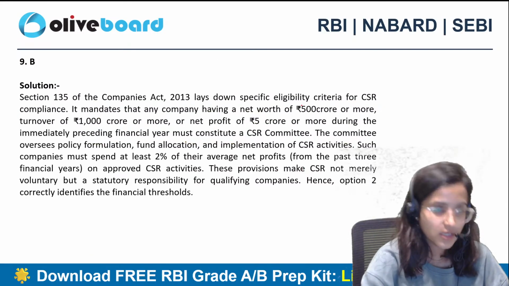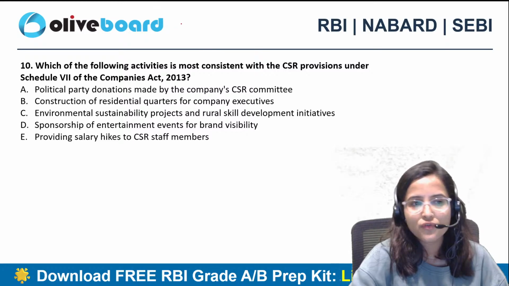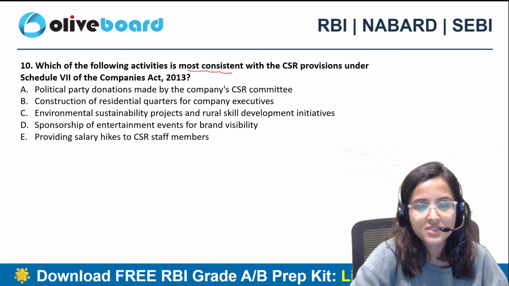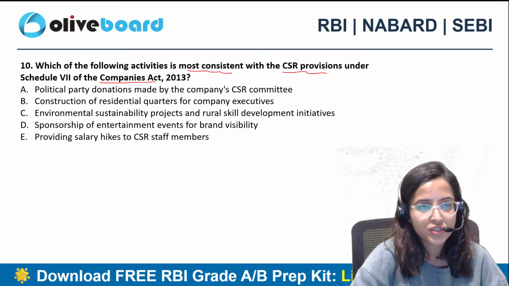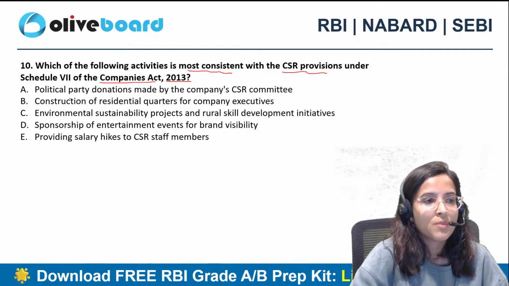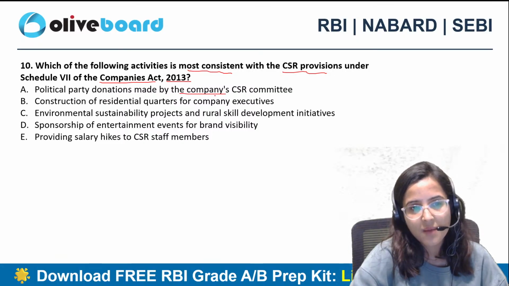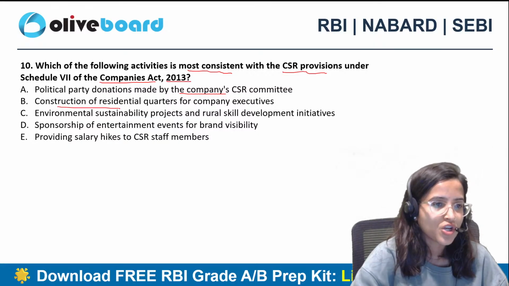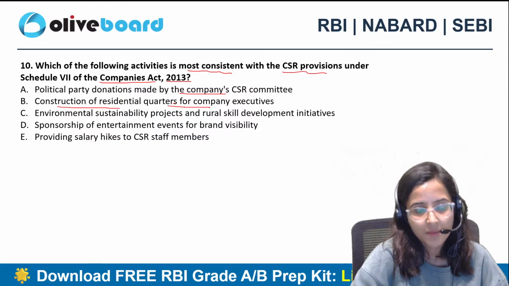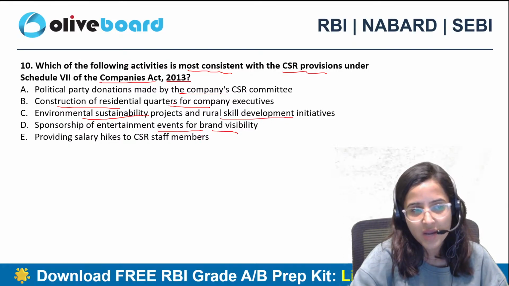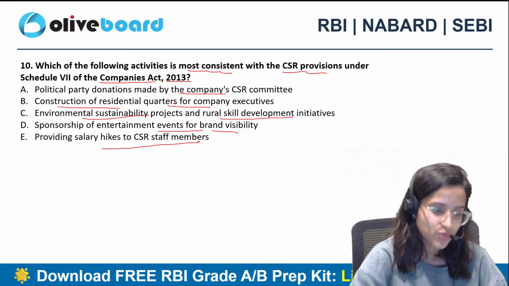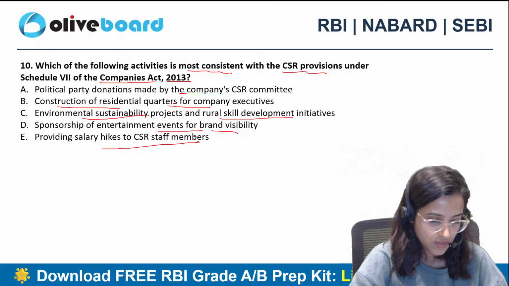Okay? Fine. Question number 10. Which of the following activities is most consistent with CSR provisions under Schedule 7 of the Companies Act 2013? Political party donations made by the company's CSR committee, construction of residential quarters for company executives, environmental sustainability projects and rural skill development initiatives, sponsorship of entertainment events for brand visibility, or providing salary hikes to CSR staff members.